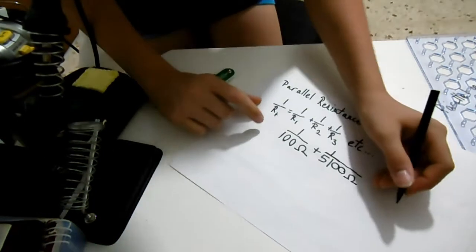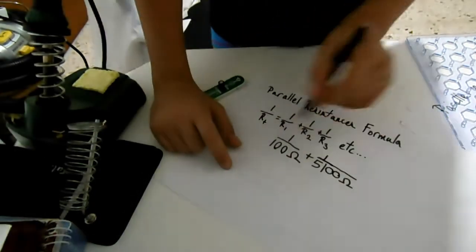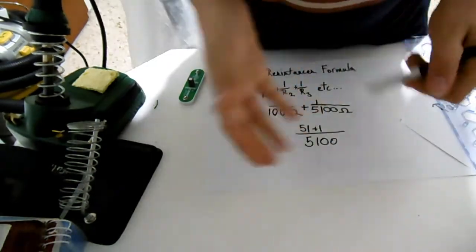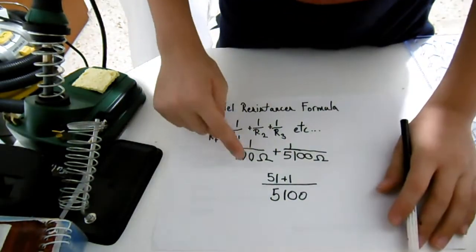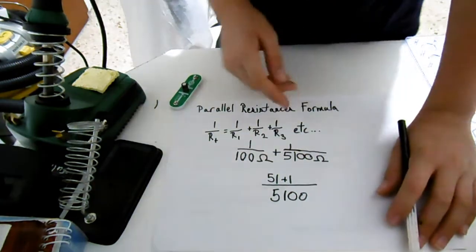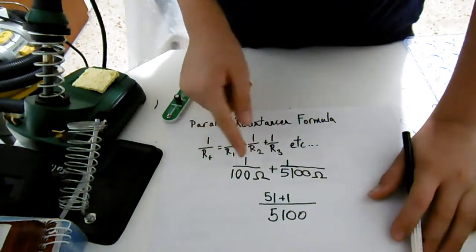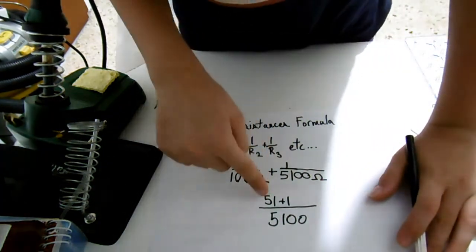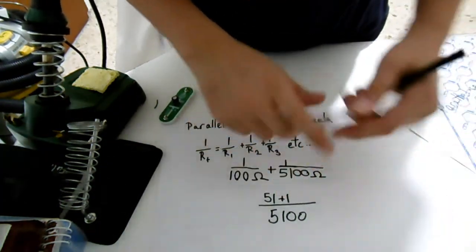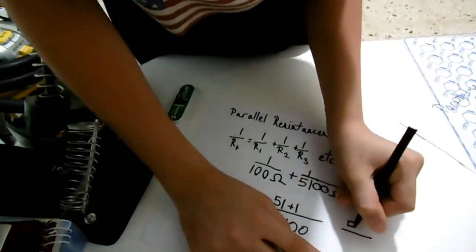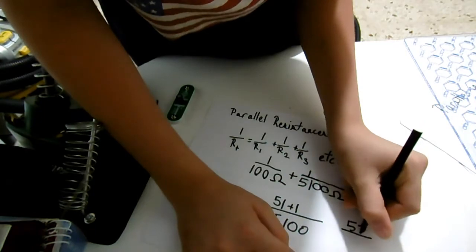Now we find the common denominator between these two, which in this case is 5100. 100 times 51 is 5100. So we multiply the numerator, which is 1, times 51, and so we get 51. 51 plus 1 is 52. Hence, we will get 52 over 5100.